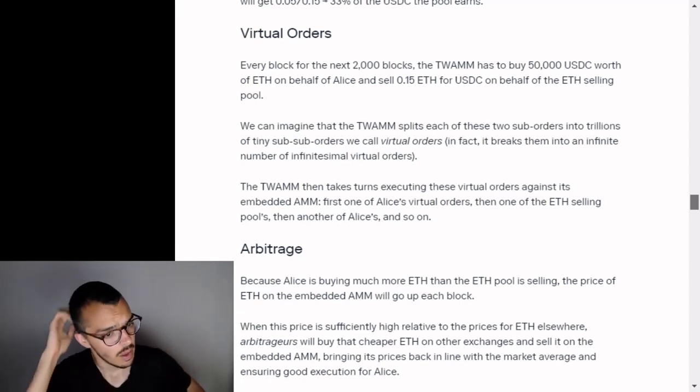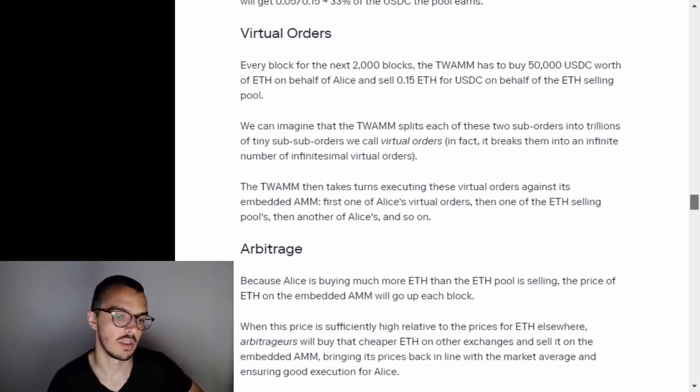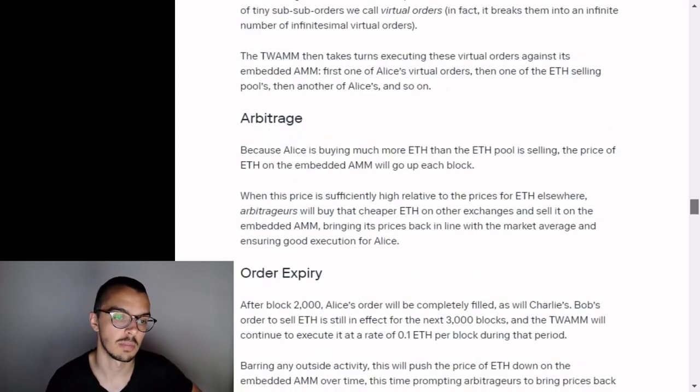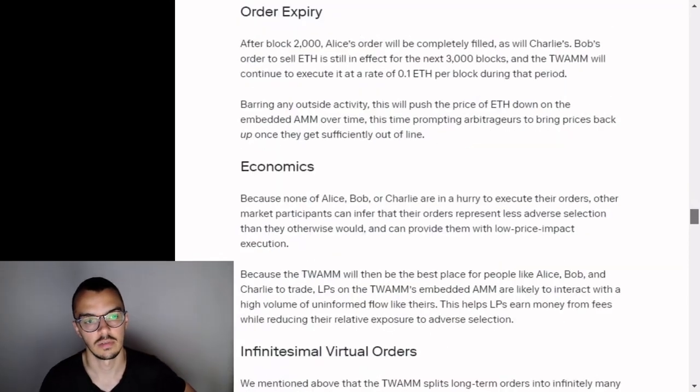Arbitrage. Because Alice is buying much more ETH than the ETH pool is selling, the price of ETH on the embedded AMM will go up each block. When this price is sufficiently high relative to the prices of ETH elsewhere, arbitrageurs will buy that cheaper ETH on other exchanges and sell it on the embedded AMM, bringing its prices back in line with the market average and ensuring good execution for Alice.